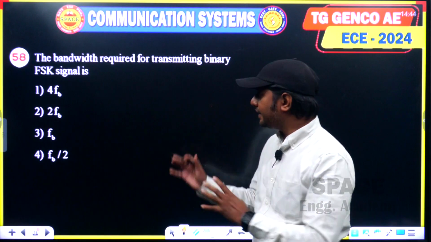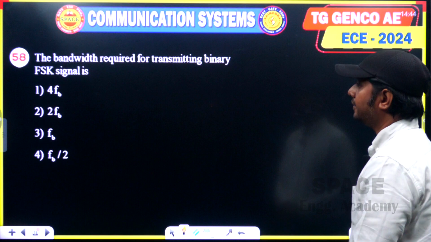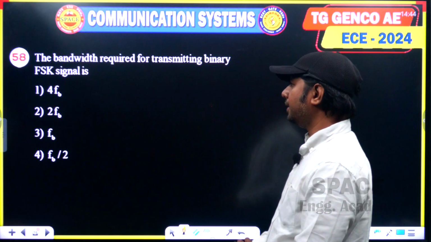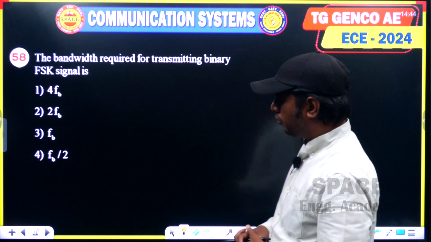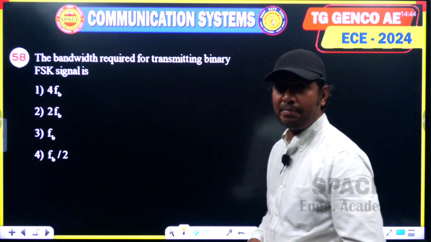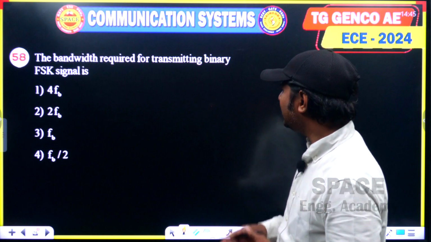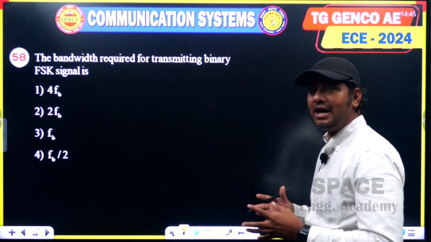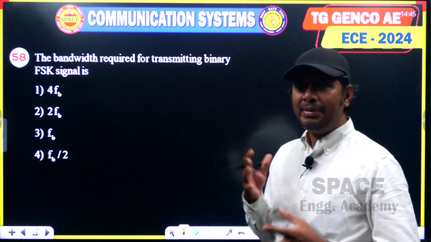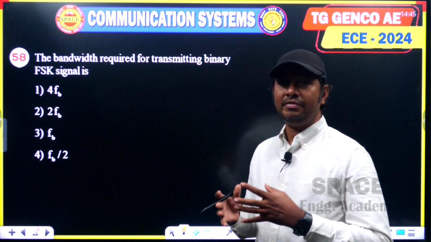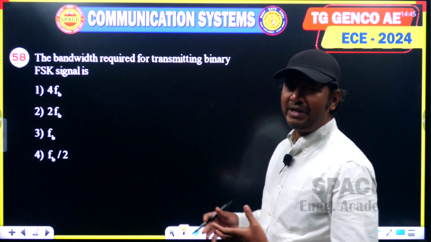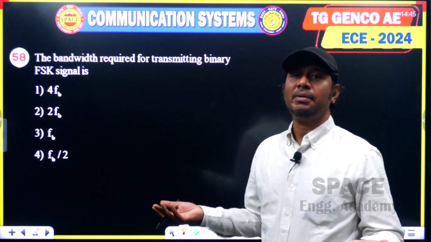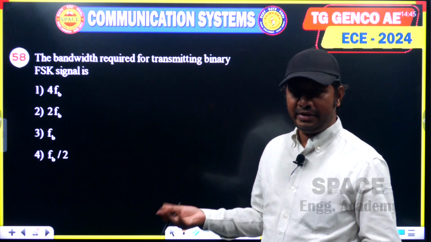Right? This is the next question, and in this question he said the bandwidth required for transmitting binary FSK signal is, and he gave the 4 options: 4FB, 2FB, FB by 2. Basically the bandwidth required for transmitting FSK or ASK or PSK will be given in terms of bit rate RB, which is nothing but 1 by TB. Here FB is also taken to be 1 by TB, 1 by bit duration.